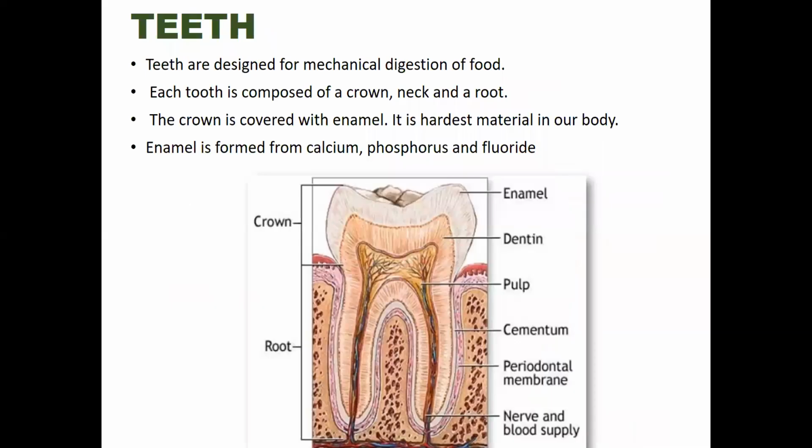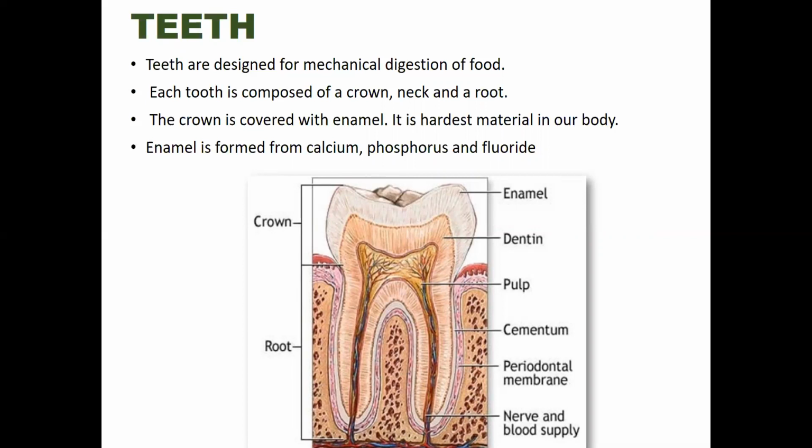Now, let's learn some more details about a single tooth. Teeth are designed for mechanical digestion of food. Each tooth is composed of a crown, neck, and root. Just like a tree, the crown is covered with enamel. The outermost layer is called the enamel. It is the hardest material in our body, and enamel is formed from calcium, phosphorus, and fluoride.